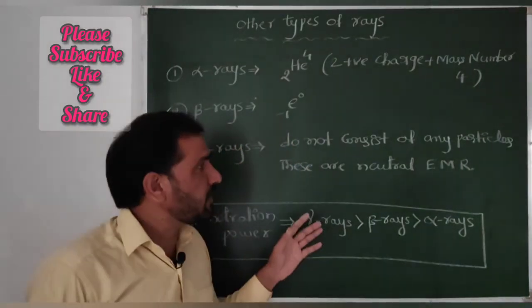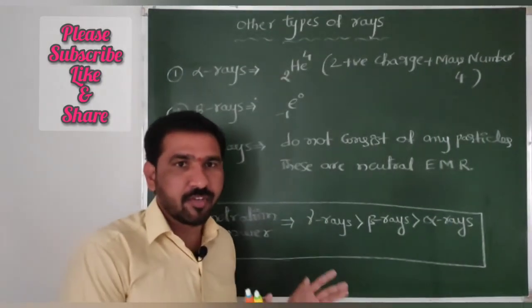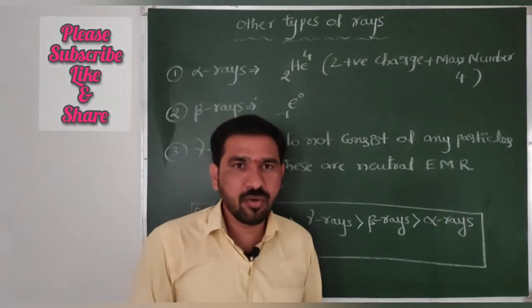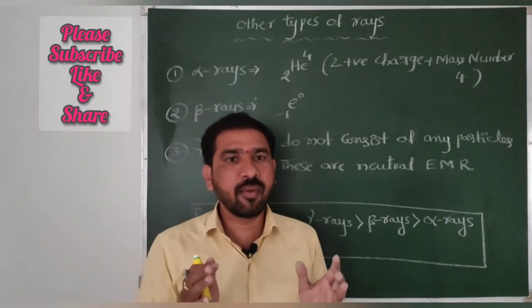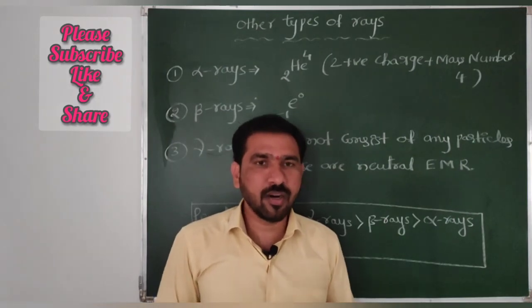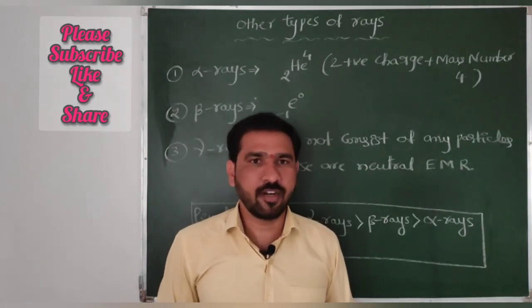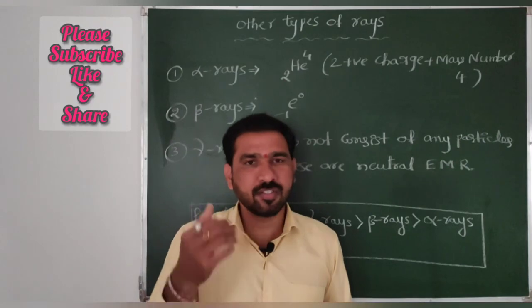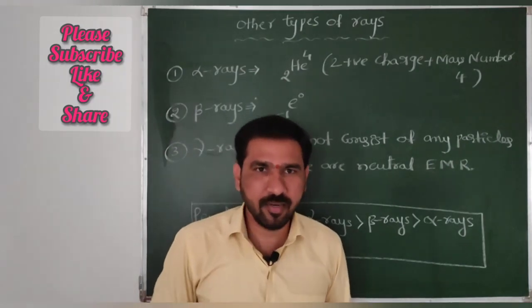So this topic ends in this video. In the next video, we will discuss atomic models like the Thomson model of atom and Rutherford model of atom. That is the second part of the structure of atom. Is it clear, beta? Thank you.